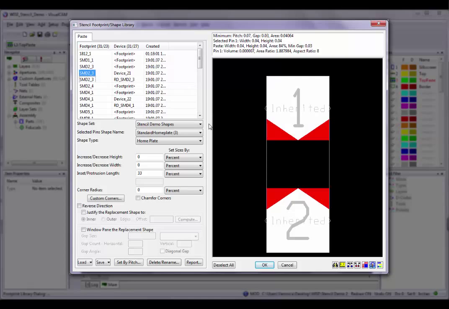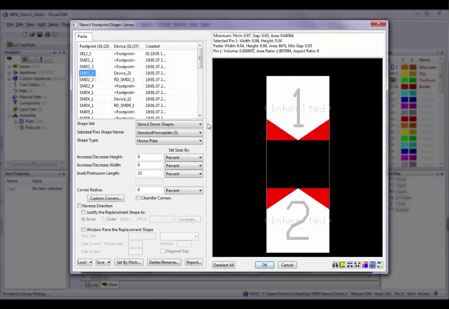Moving on, Shape Set permits the user to select an existing shape set or to create a new shape set. A shape set is where you define all the paste shapes to be used with the currently loaded footprint library. There is support for multiple shape sets, allowing you to have different shapes for the same footprint. This is especially useful when using a master library for multiple customers that each has specific requirements for their paste shapes. The currently selected shape set will be used to generate the paste layer.